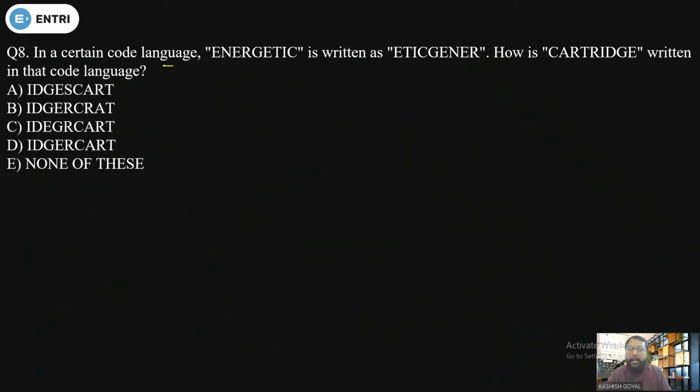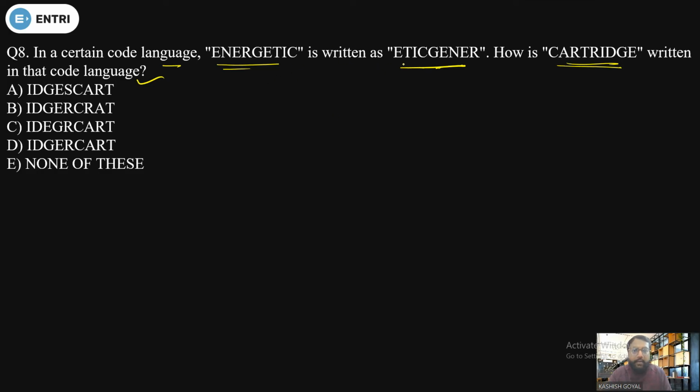Okay, so in a certain code language, energetic is written as this one. How is cartridge written in that code language? So what we have to do is find the code of cartridge with respect to the given information, that is, energetic is written as this one. First of all, if you see it very carefully, you will see the letters used in the given word are the same as the letters used in the given code, but the placing is different.